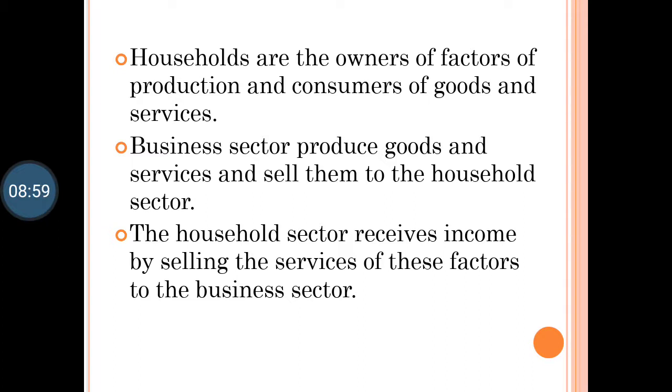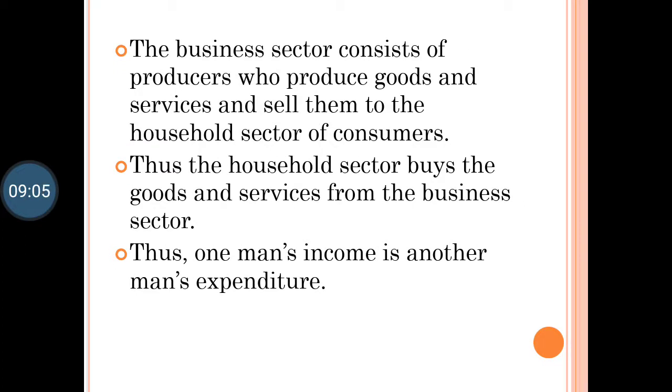The household sector receives income by selling the services of these factors to the business sector. The business sector consists of producers who produce goods and services and sell them to the household sector of consumers. As I told you before, the business sector producers produce goods and services, and whatever is produced, they sell to the household sector. Thus, the household sector buys the goods and services from the business sector.